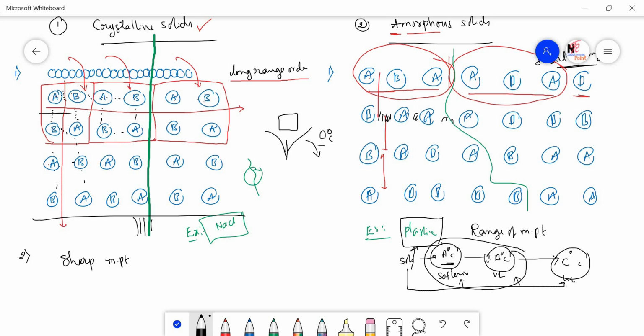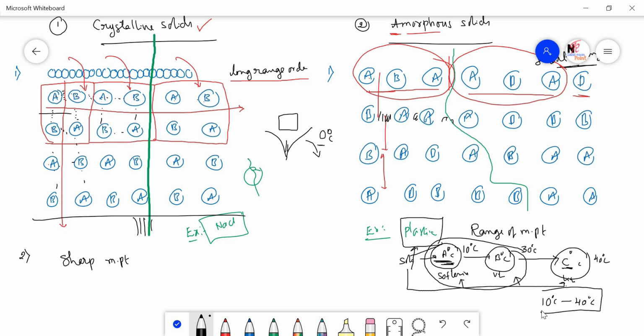Then which is called the melting point? We say that these have a range of melting point. Means the melting point lies between A degree centigrade and C degree centigrade. Say A degree centigrade, you take it as 10 degree centigrade. This you take as 30 degree centigrade. This you take as 40 degree centigrade. So in the case of this type of amorphous solids, we say that the melting point may be between 10 degree centigrade and 40 degree centigrade.